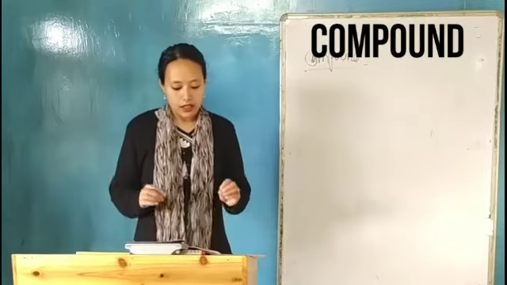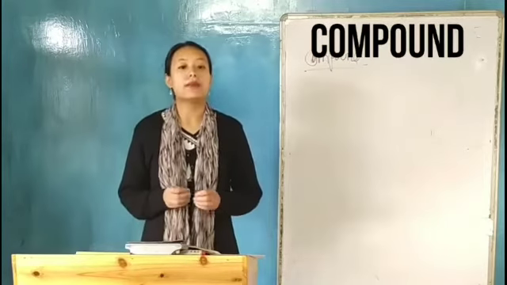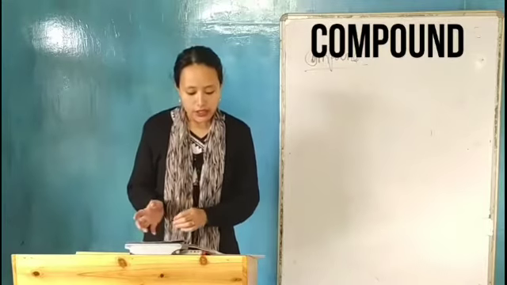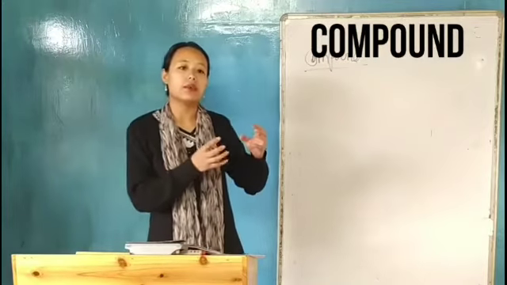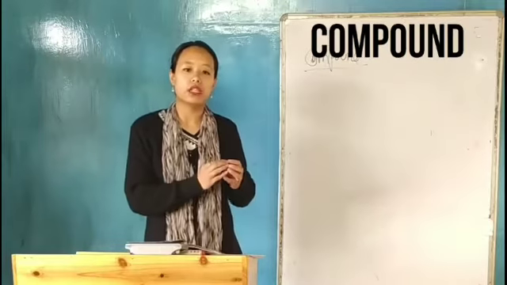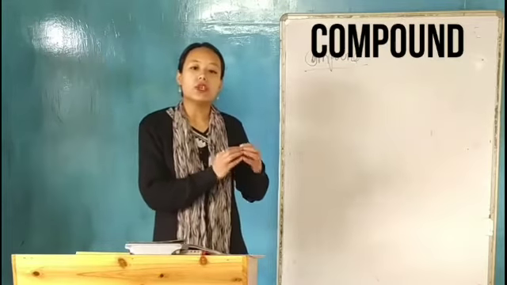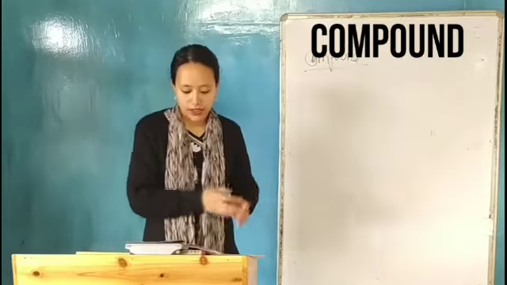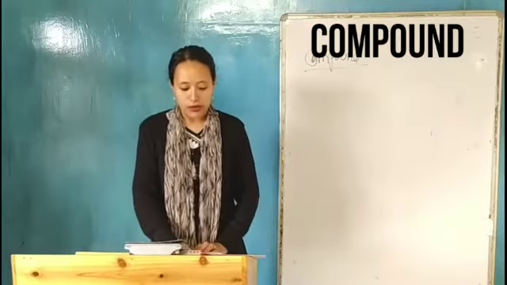A compound is a matter which is made up of one or two kinds of elements. Whenever two elements react with each other, they give a new substance with a new property, and it is called a compound.